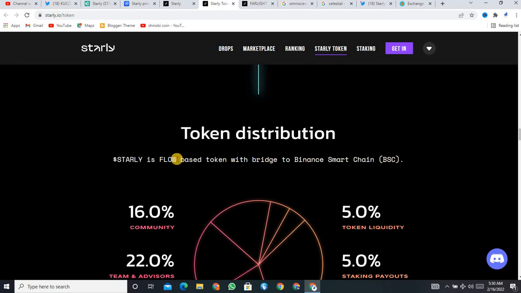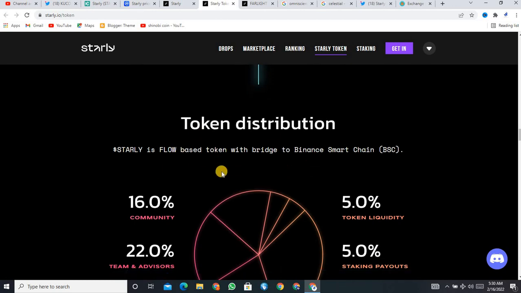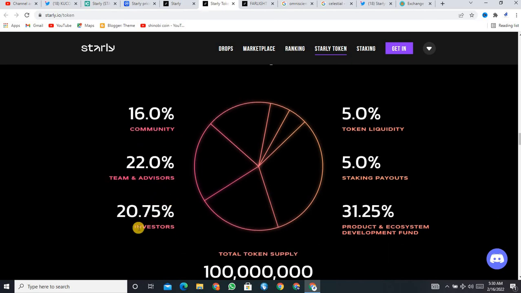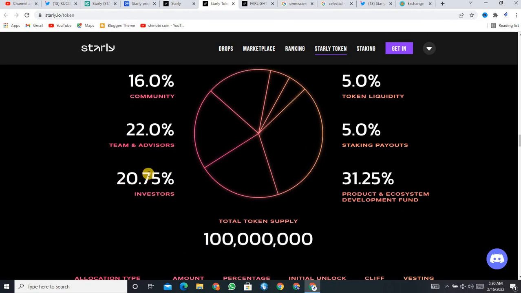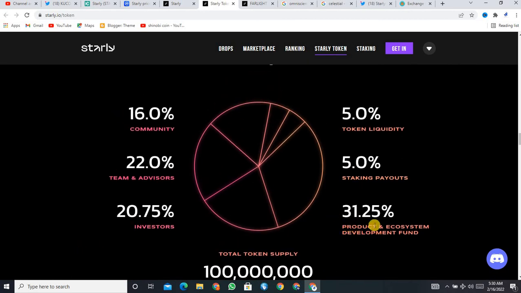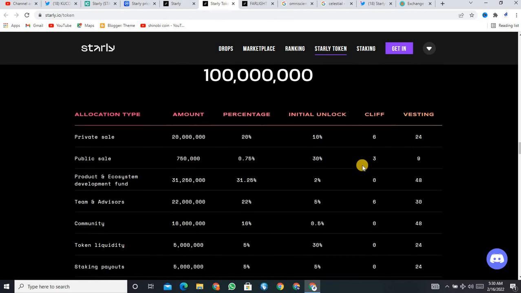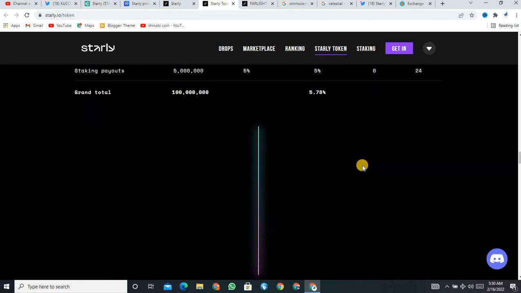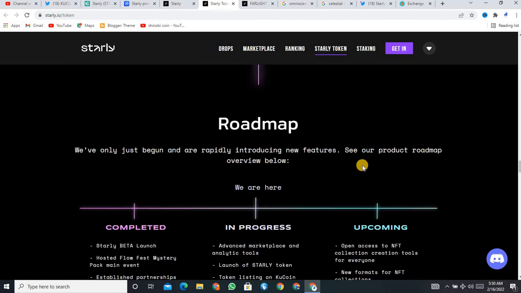You can see this main token distribution, and you can also study about it. 16% community and team advisors, 22% investors, 20.75% main supply of this project, and this is 31.2%, and 5% is staking payouts and token liquidity 5%, and these are some allocations: type, amount, participation, initial unlock. This is some detail about it, and this is the roadmap of this project.